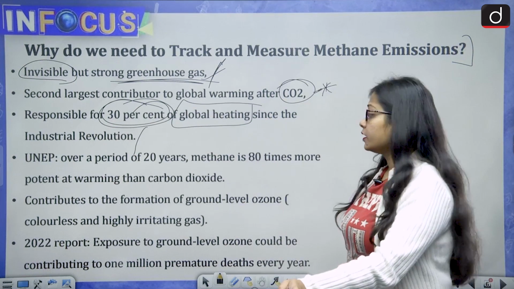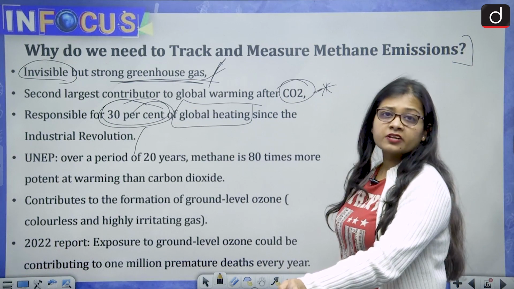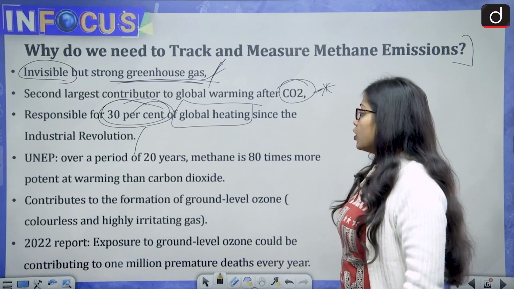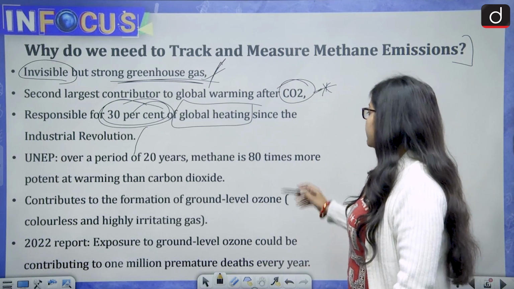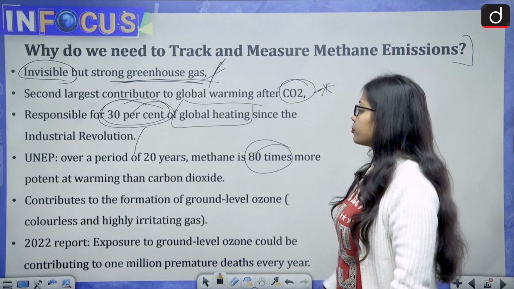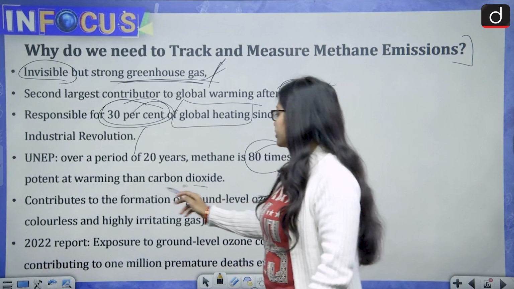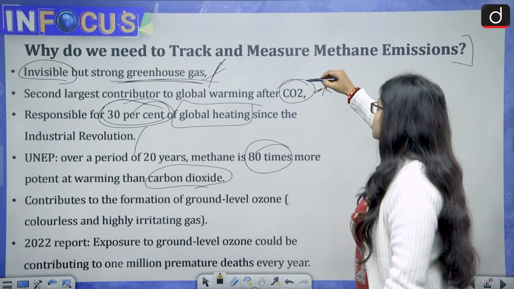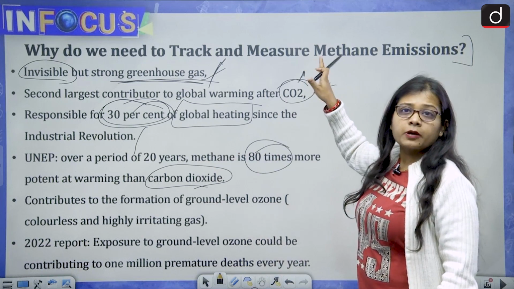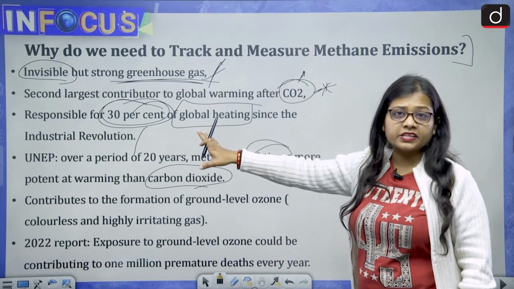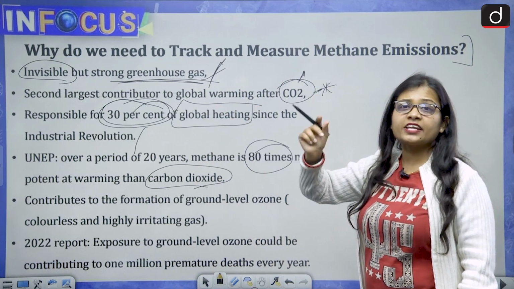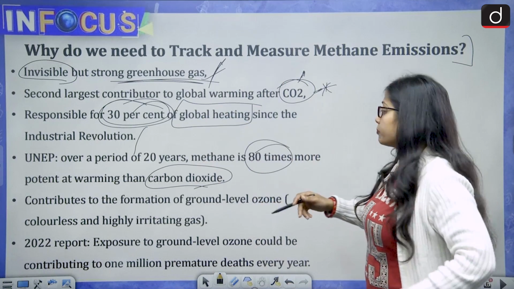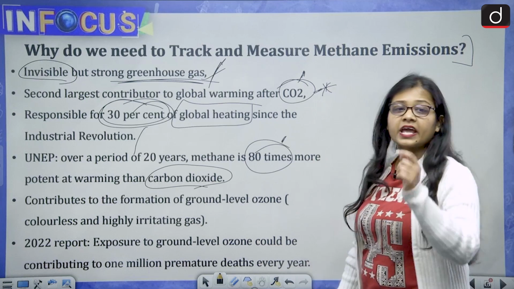According to UNEP, the United Nations Environment Programme, over a period of 20 years, methane is 80 times more potent at warming than carbon dioxide. So even though the largest contributor is carbon dioxide, between carbon dioxide and methane, methane has far more ability, being 80 times more potent at warming.